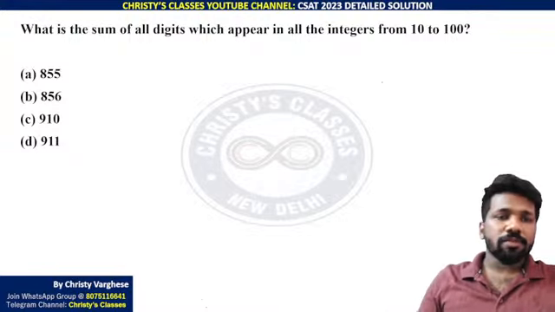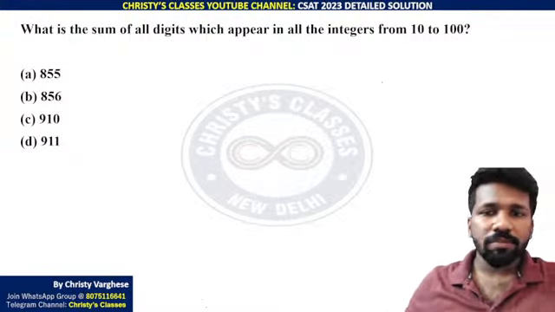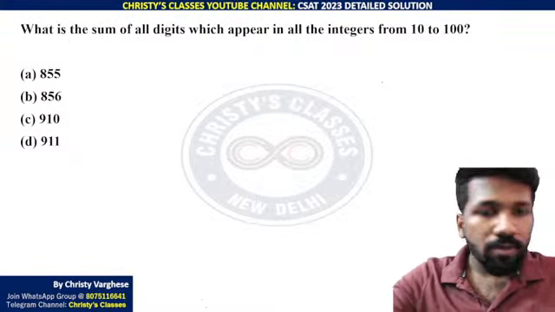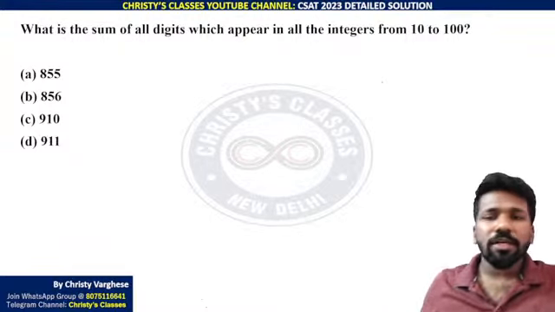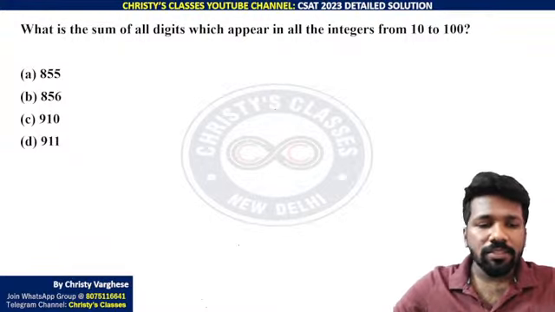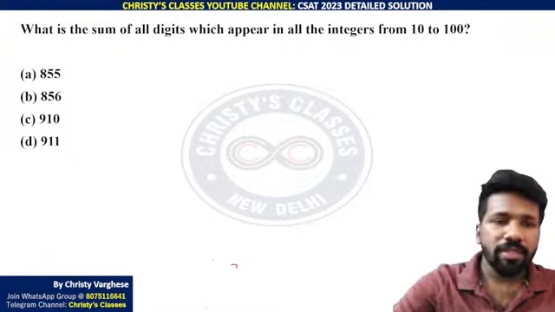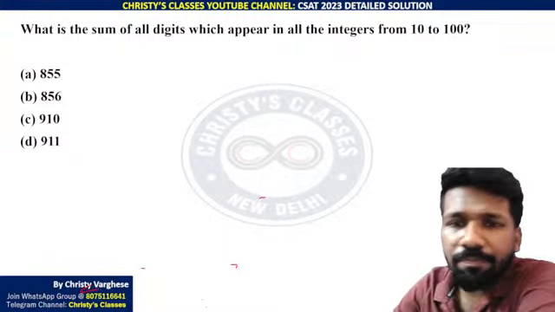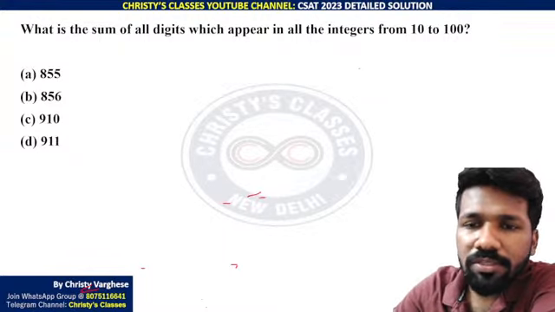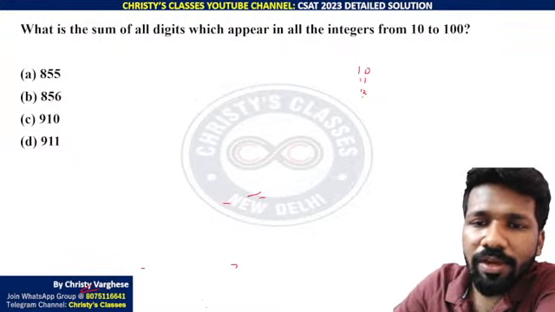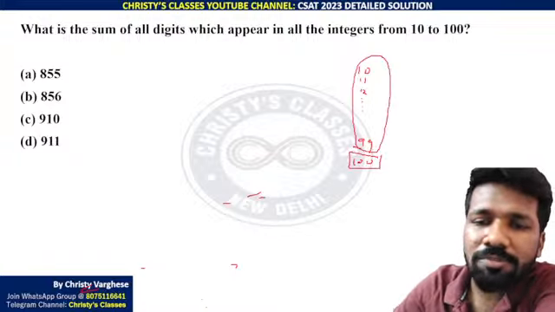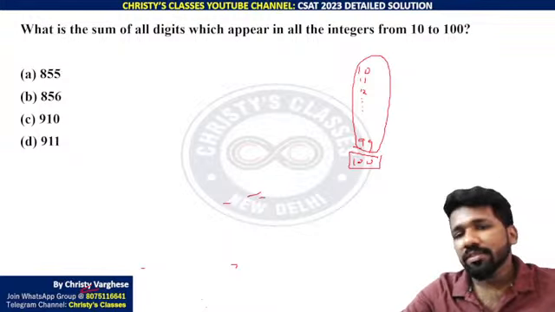So, we were discussing this question. What is the sum of all digits which appear in all integers from 10 to 100? Okay, so this question, how to do it? Let us understand which numbers are mentioned here. Sum of all digits in all the integers from 10 to 100 means 10, 11, 12, 13 up to 99, then 100 is also there. Till 99 first we will analyze because all of them are 2-digit numbers.